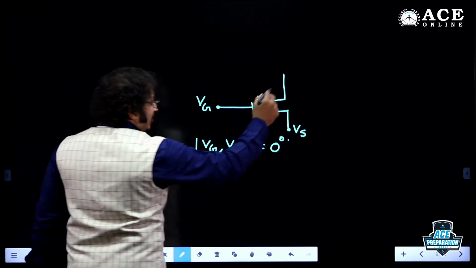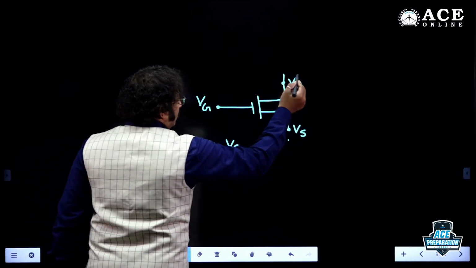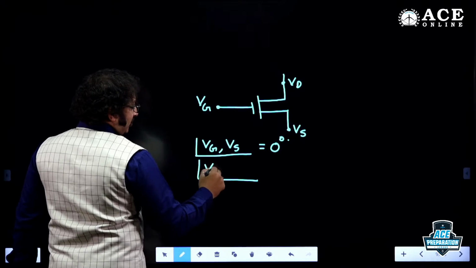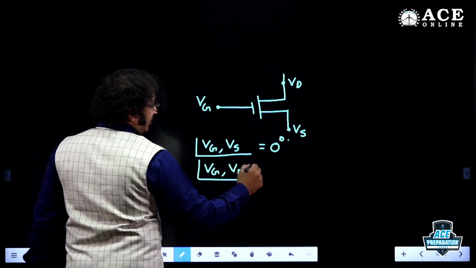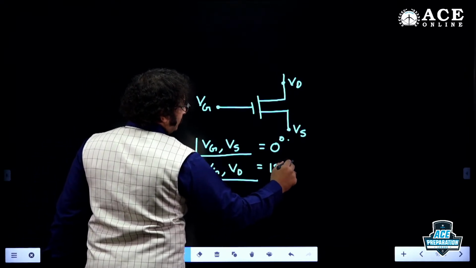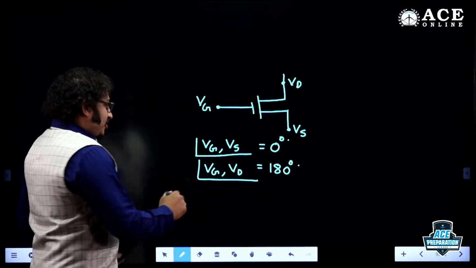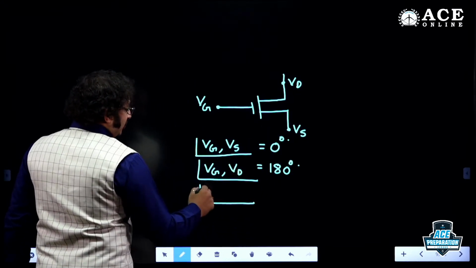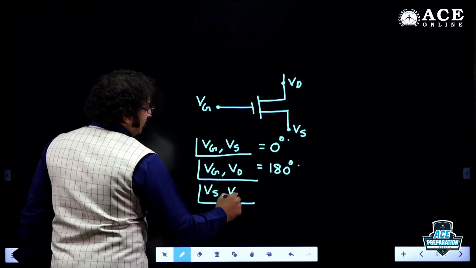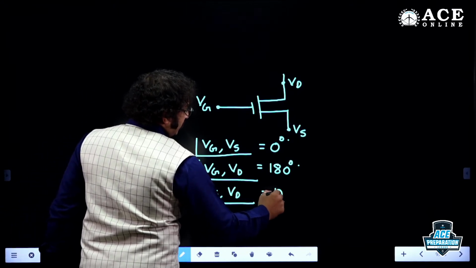What is the phase angle between the gate voltage and the source voltage? It is simply 0 degrees, am I right? Whereas the phase angle between the gate voltage and the drain voltage is 180 degrees. Similarly, what is the phase angle between the source voltage and the drain voltage? Again, 0 degrees.